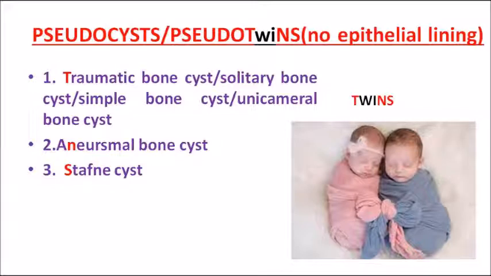A true cyst will have an epithelial lining, and a pseudocyst will not have one. There is no epithelium covering for this kind of cyst. The three important pseudocysts are traumatic bone cyst, aneurysmal bone cyst and Stafne cyst. Remember them as the pseudo twins. Clear? Understood? T stands for traumatic bone cyst, N for aneurysmal bone cyst and S for Stafne cyst. These three are the pseudocysts.